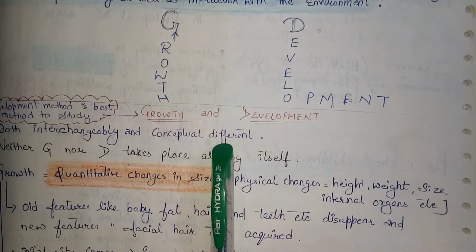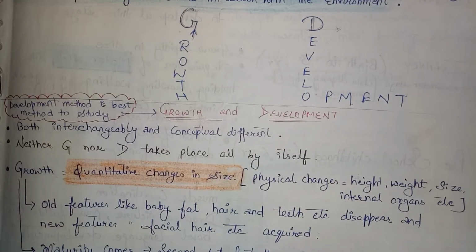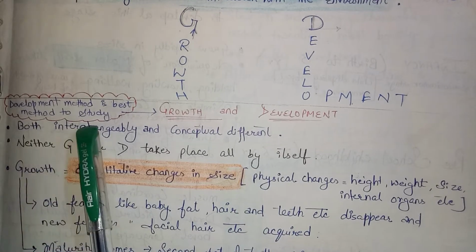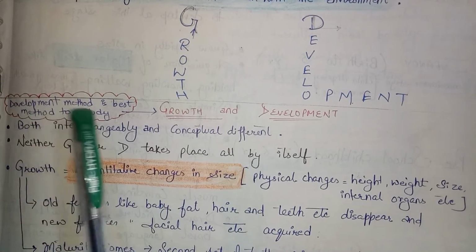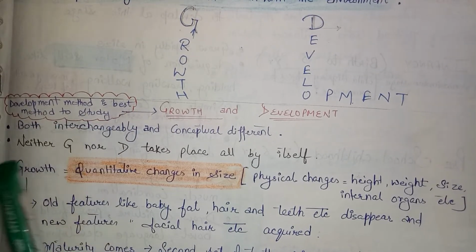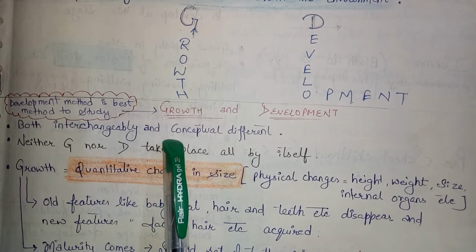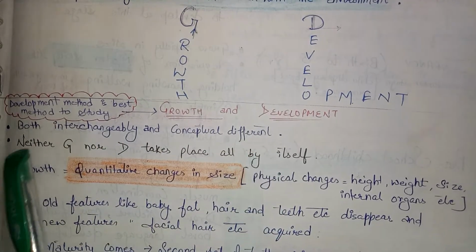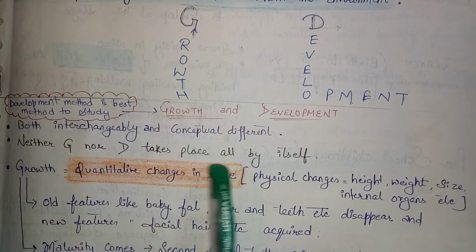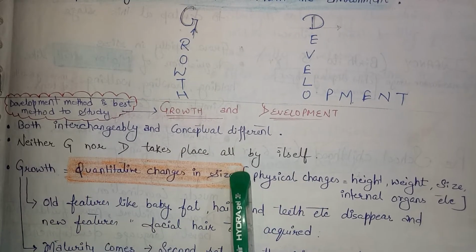Next is growth and development. Now, which method is the best method to study? Development method is the best method to study. Both are interchangeable yet conceptually different. Neither growth nor development takes place all by itself.